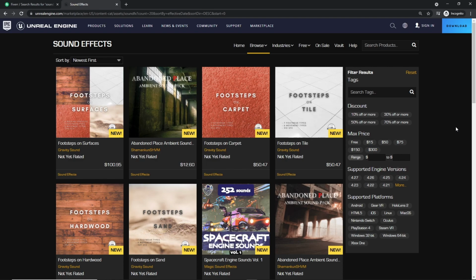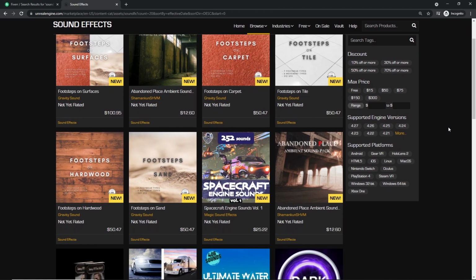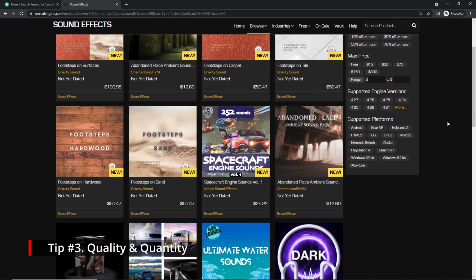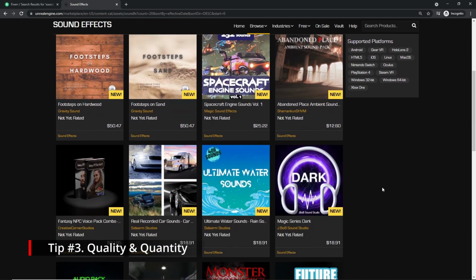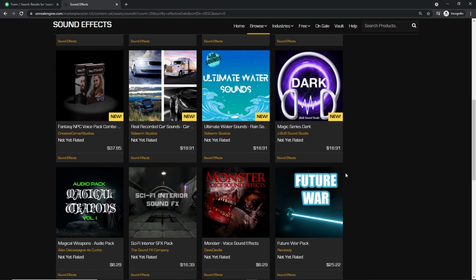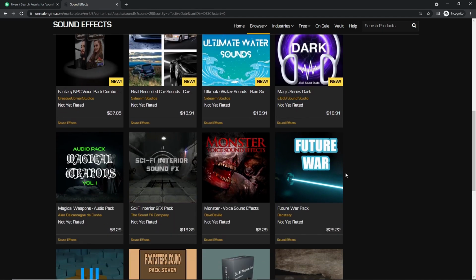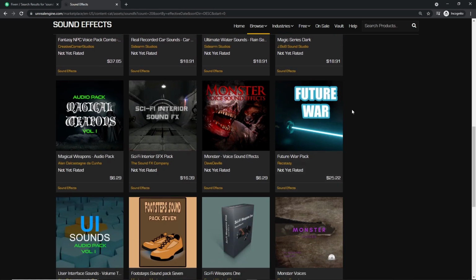So something to keep into consideration there. And the third tip I'm going to say for selling sound effects or sound packs online is to make sure that you have good quality and a good quantity of sounds. You don't want to just sell 5 sounds together and make it some ridiculous price. If you're going to sell a sound pack, make sure it's well priced. Double check other people's sound packs and make sure you're competitive with them, or figure out a way to be competitive with other people. It doesn't necessarily have to be with price.